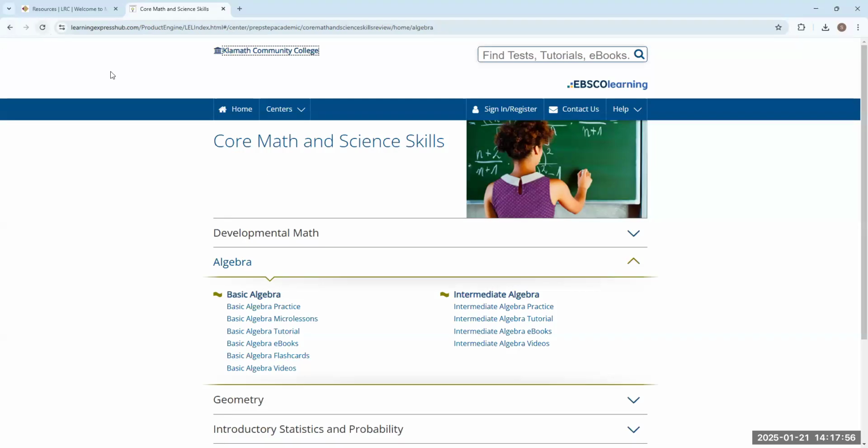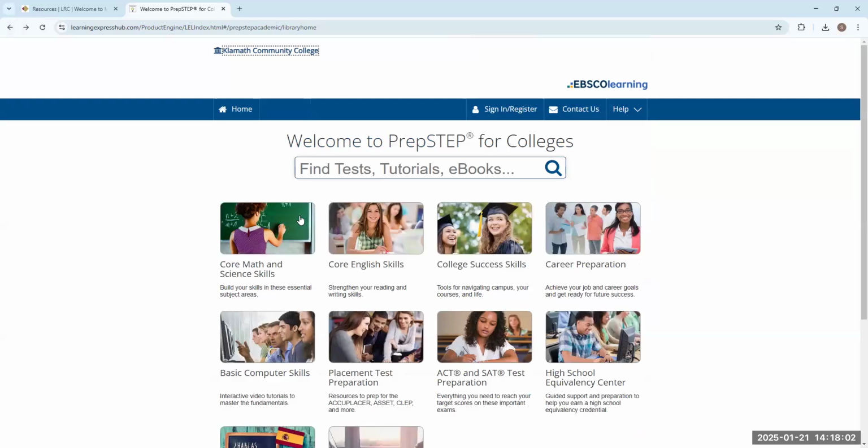Again, and we have other subjects here as well. You can see geometry and introductory statistics and probability. We also have core English skills. So anything that you think you might be wanting extra practice on is on PrepSTEP, right? It's great for things like that. Now, again, it's not going to be something that will necessarily help you with your research that you're doing here, but it will help you with your other classes if you ever choose to use it.